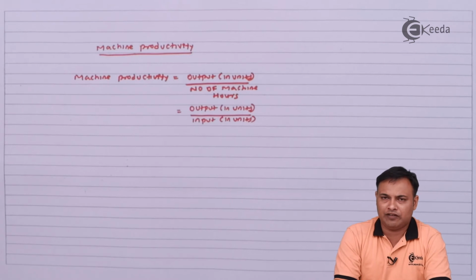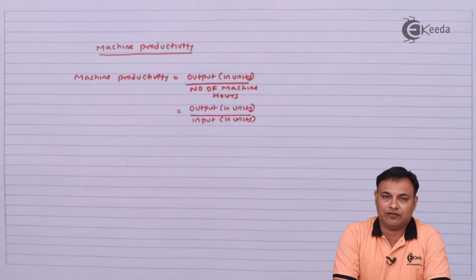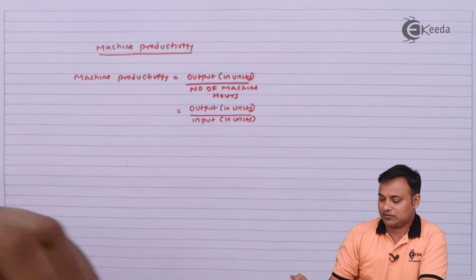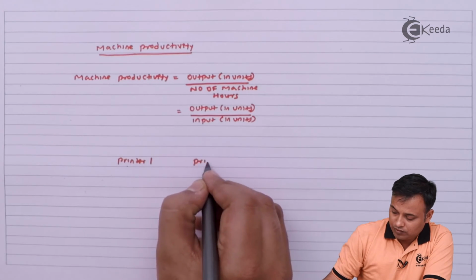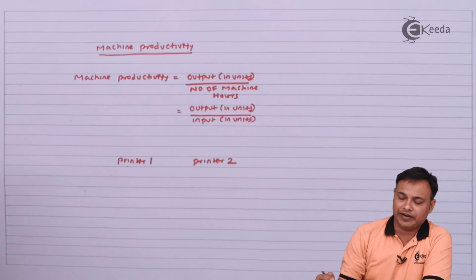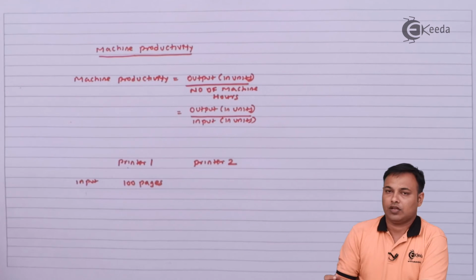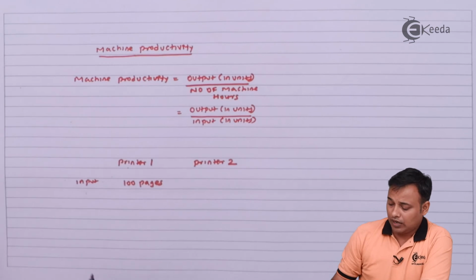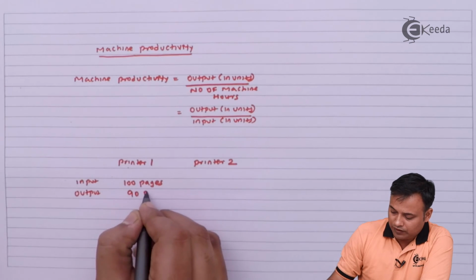Now, this may look very familiar with the material productivity, but then sometimes it can be used to compare the machine productivity. For example, I got two printers, printer 1 and printer 2. In case of printer 1, if I feed 100 pages, I get output in terms of printout of, let us say, 90 pages.